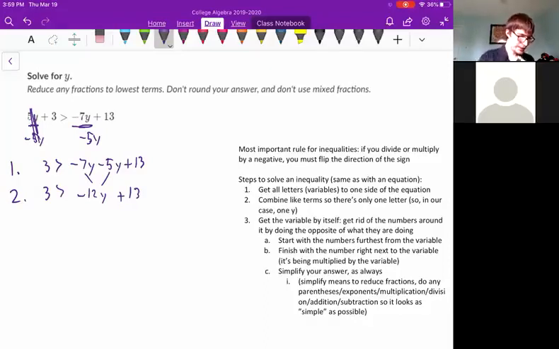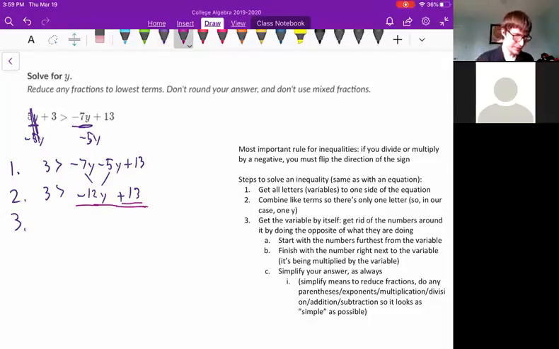And step 3 is get the variable by itself. Okay, now here's the process for getting a variable by itself. The first thing you want to do is take the numbers that are furthest away from the variable and deal with those. We've got all of these numbers on this side of the equation. If we could get it down to just being y, we'd be done. We'd have this thing solved.